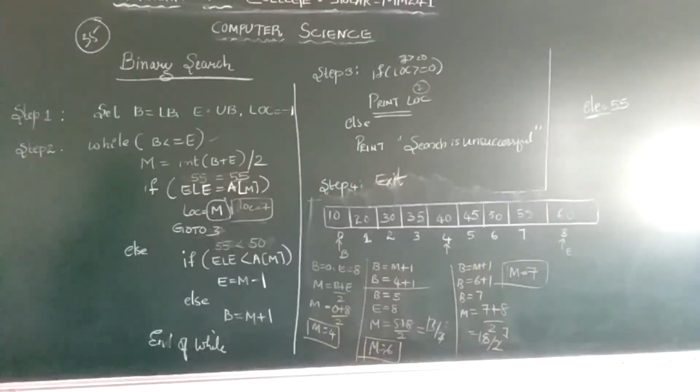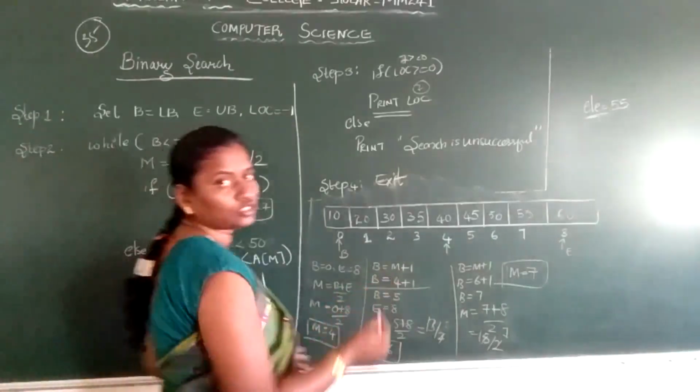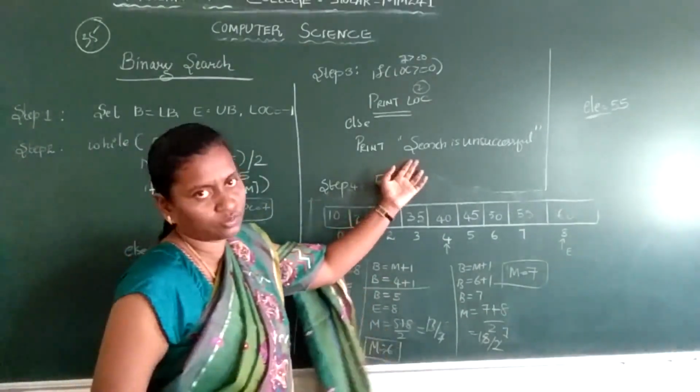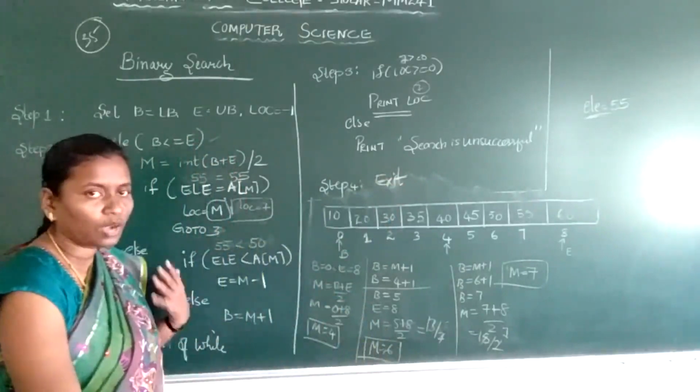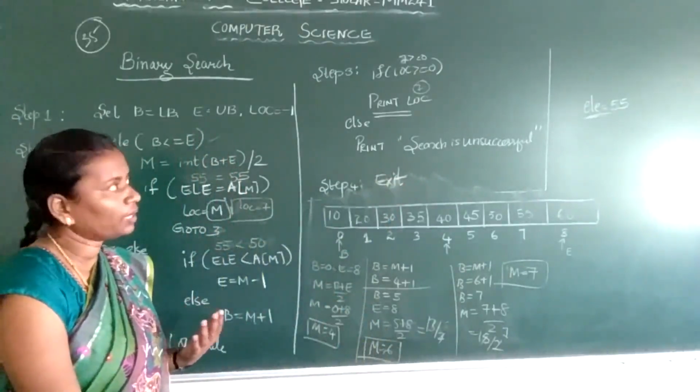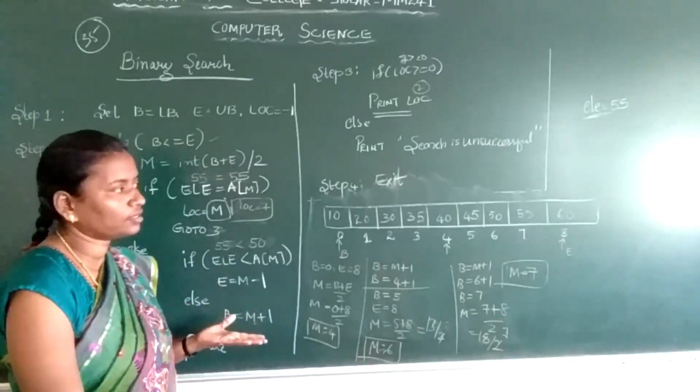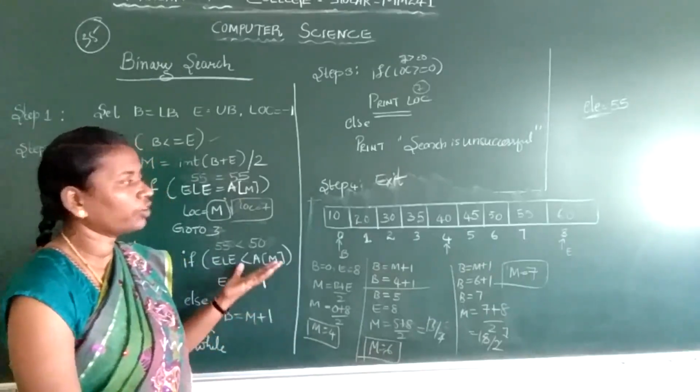Okay. Suppose if I give 70. So after tracing all the things, 70 is not present in the array. So it will tell your search is unsuccessful. If you are searching for an element which is not present in an array, it will pop up a message saying that the search is unsuccessful. So we discussed all the cases. How to find out for your assignment questions.